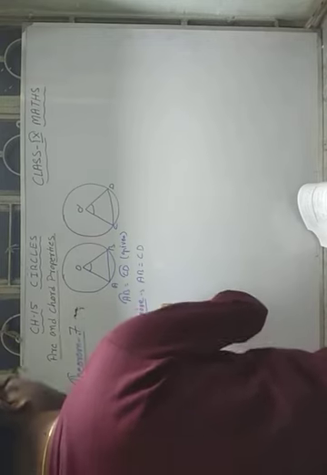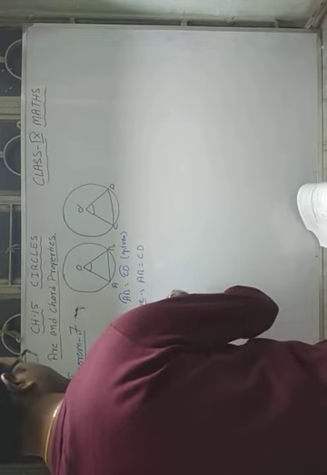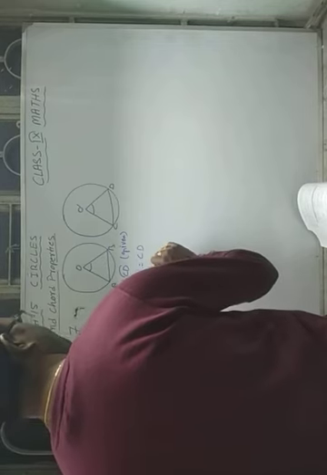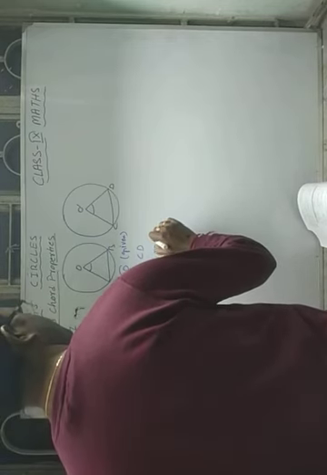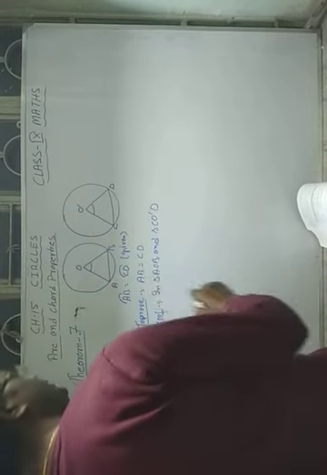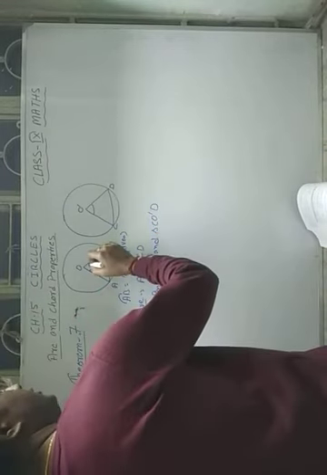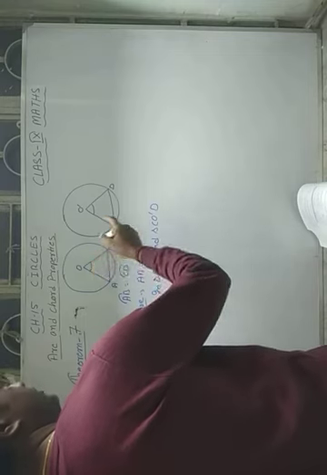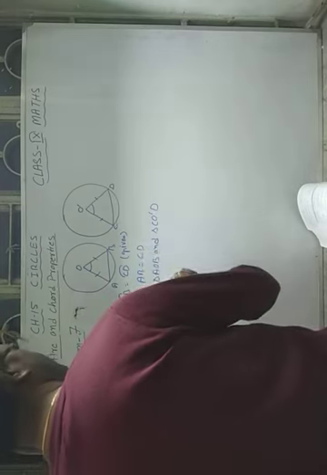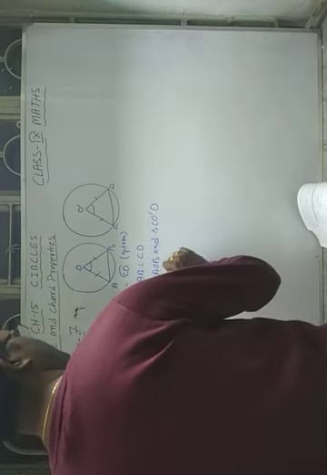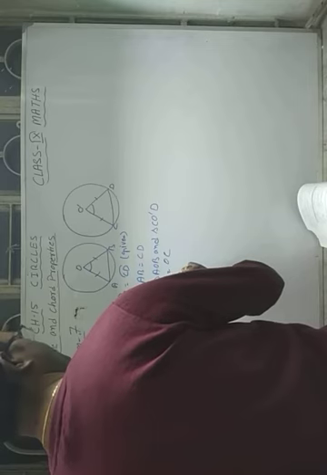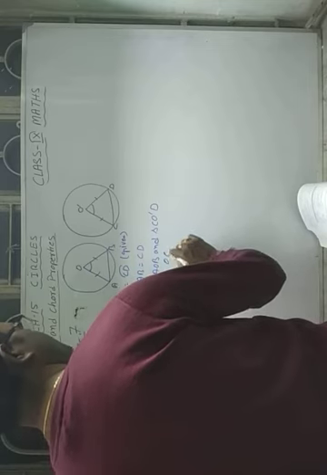So here is the proof. In triangle AOB and triangle CO'D, since the circles are equal circles, all the radii are equal. So you can write OA equals OC. Again, OB is equal to OD.